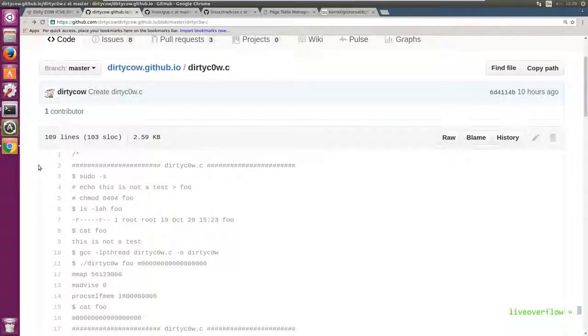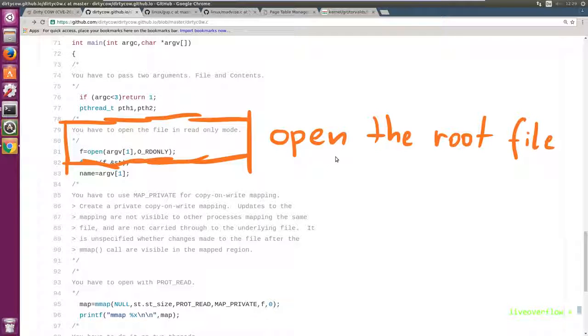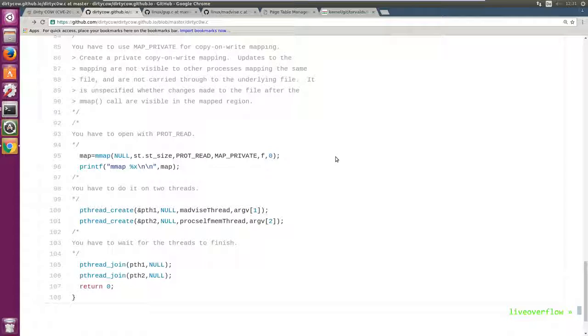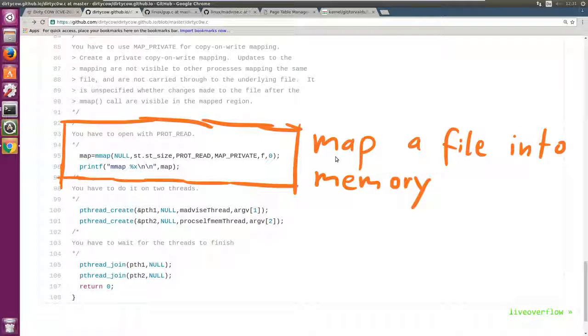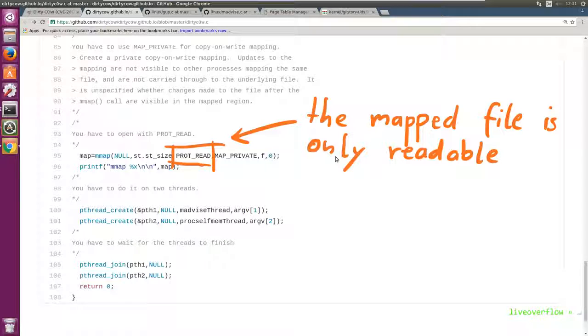Let's check out main first, where the code starts. So first it opens the file we want to write to as read-only. Next comes a call to mmap. Mmap is used to create a new mapped memory segment in the current process. One of these parameters can be a file descriptor, and in this case it's the read-only file owned by root. This means it maps the file into a new memory area. Also, the permission flags show that this memory area is read-only.